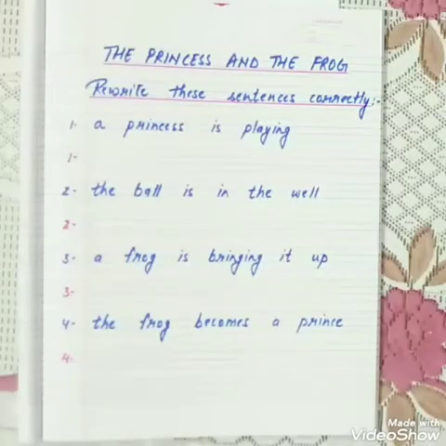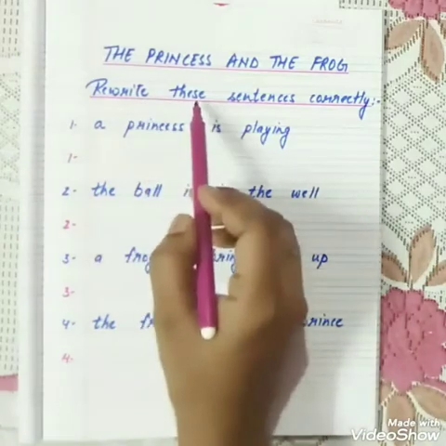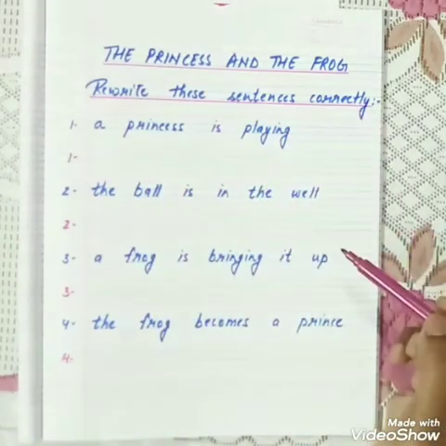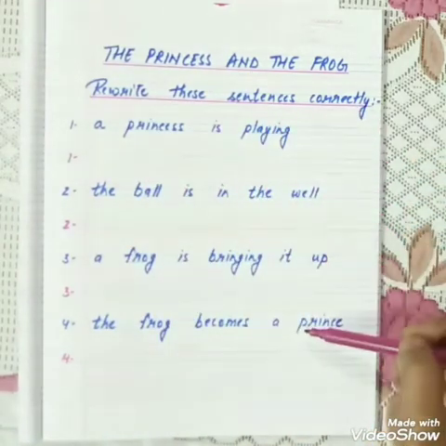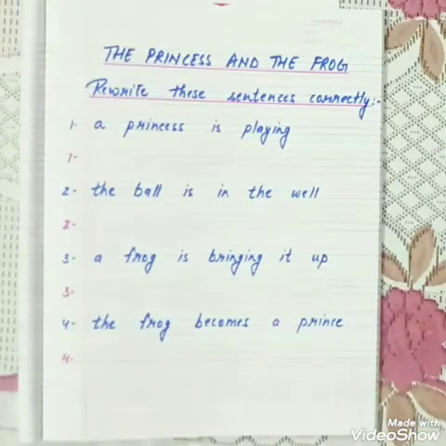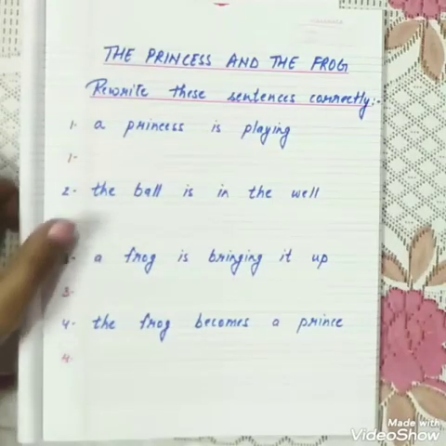Now children, let's do the exercise in copy. Rewrite these sentences correctly. It means all these sentences are given here in an incorrect form. We have to rewrite these sentences in a correct form by using capital letter and full stop. Now you all know how to use capital letter and full stop. So let's start with the first sentence.